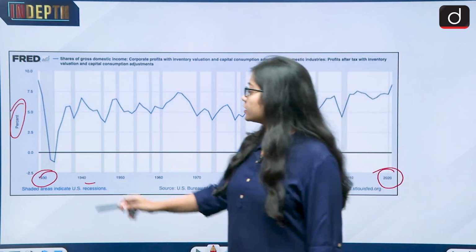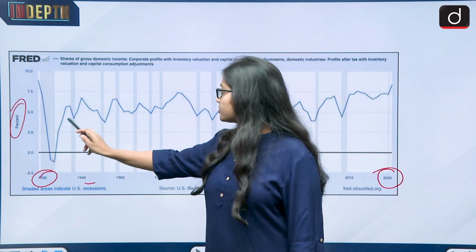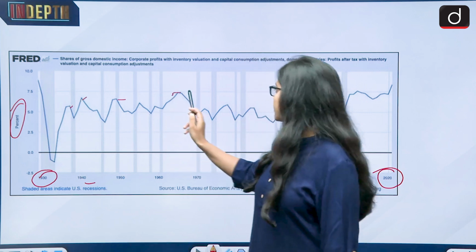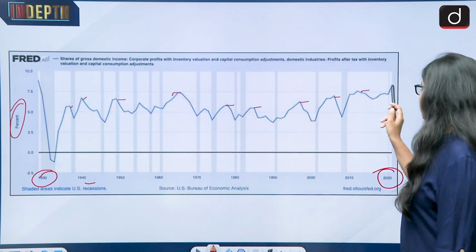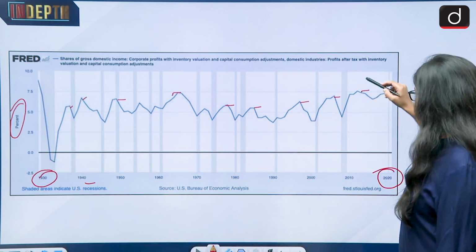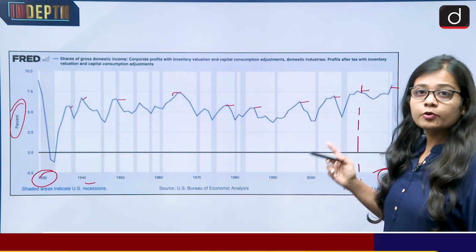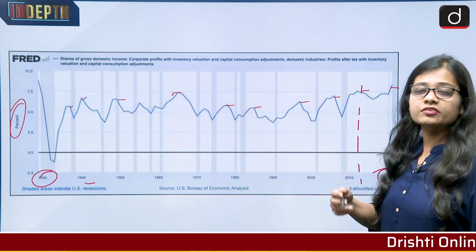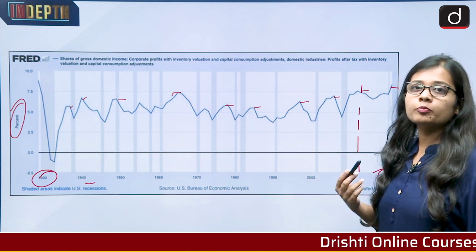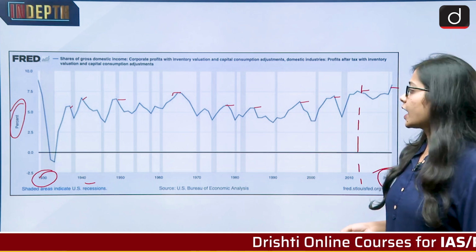If you see, the profit margins are increasing with time. And during the COVID pandemic and afterwards, the profit margins of the corporates have risen to a very high level, the supernatural profits they are having at present.